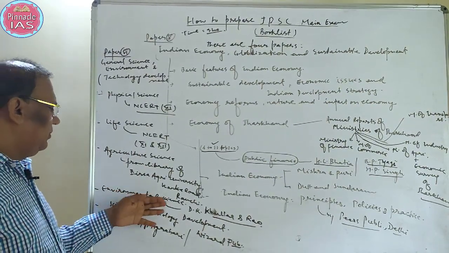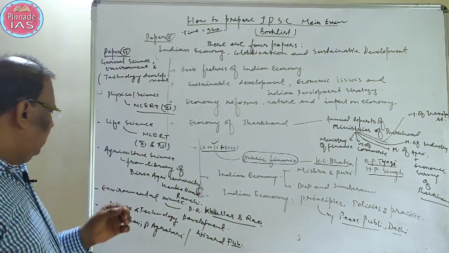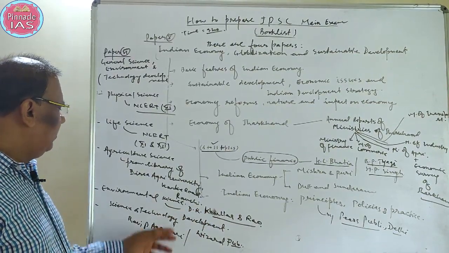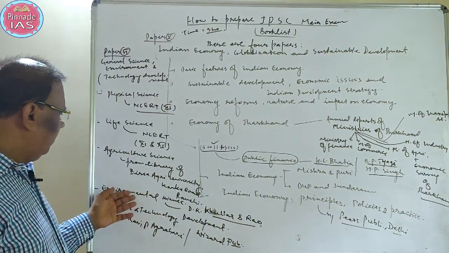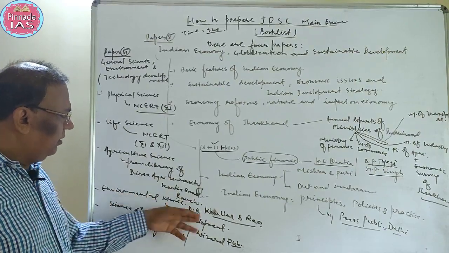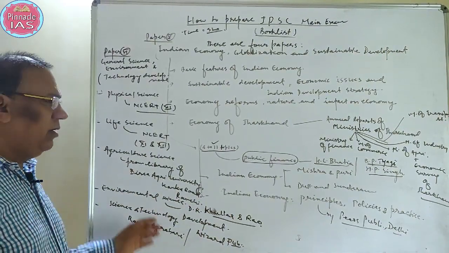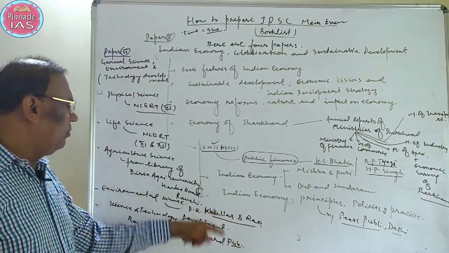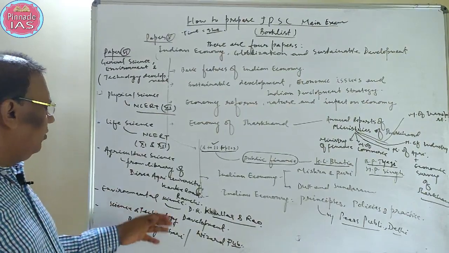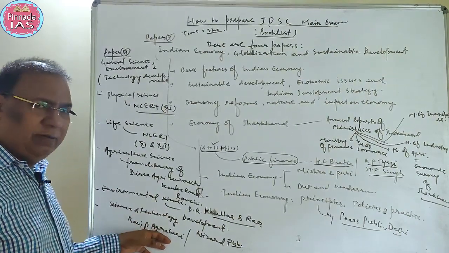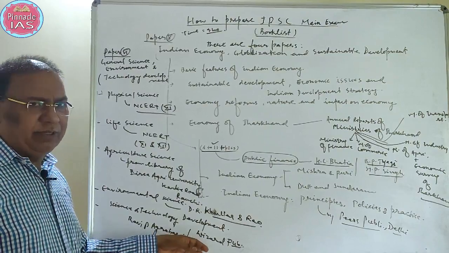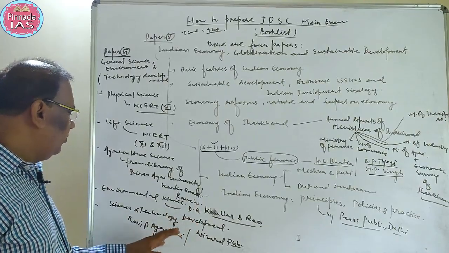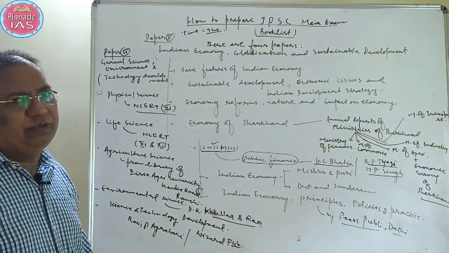Then environmental science. For environmental science, there is the book by D.R. Khuller and Rao. It should be consulted because the syllabus mentioned in environmental science is found in D.R. Khuller and Rao and not in Ravi P. Agrahari or a Spectrum publication. So that is why I am telling you to cover D.R. Khuller and Rao. Again, for science and technology, the base book is Ravi P. Agrahari or Vijayad publication, depending upon your choice. Both books are equally good. If you want to purchase this one, go through it. There is no hesitation, or this one. There is no problem.